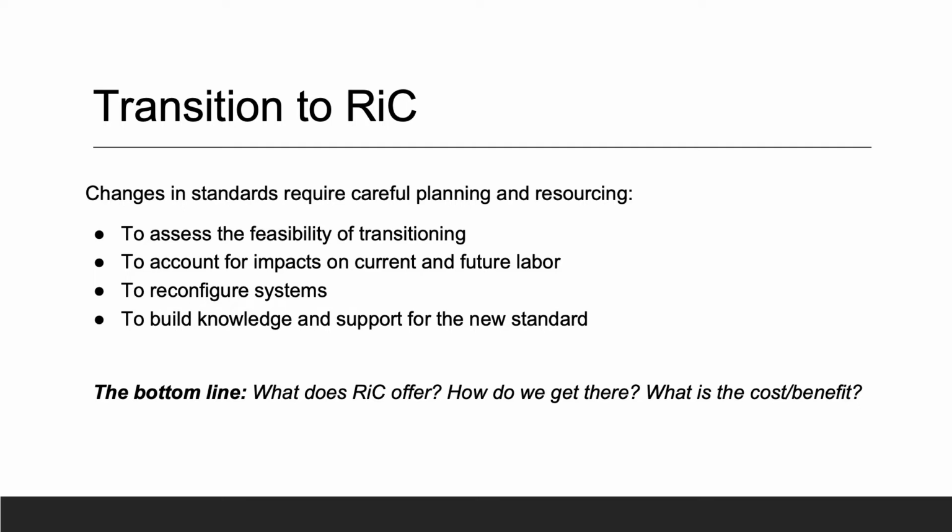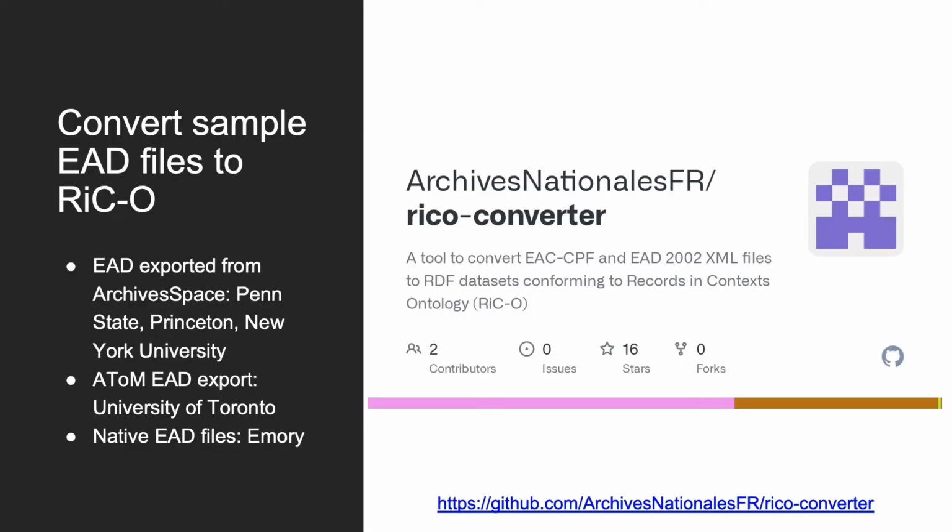How can we make the transition to RiC? Is this transition accessible to any type of archival institution, or is it limited to archives with specific levels of funding, training, and resources? Any transition to a new standard will require planning, estimations of labor, resourcing, and ideally, practical implementation pathways where the benefits justify the costs. So we started to get to know RiC.